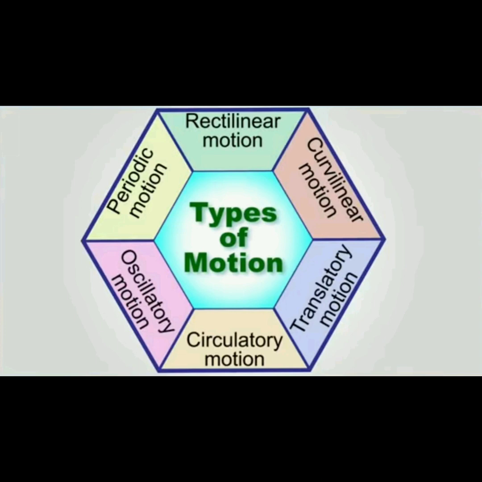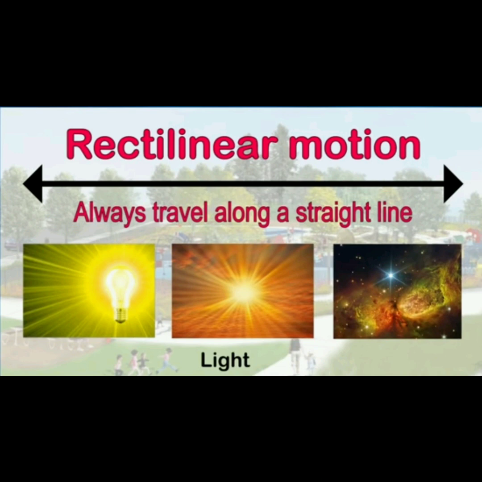Now there are different types of motion: rectilinear motion, curvilinear motion, translatory motion, circulatory motion, oscillatory motion and periodic motion. But in this chapter we are going to deal with only rectilinear motion and circulatory motion. Rectilinear motion is a type of motion in which a body always travels along a straight line. For example, light, or we can say that a boy moving on a straight road.